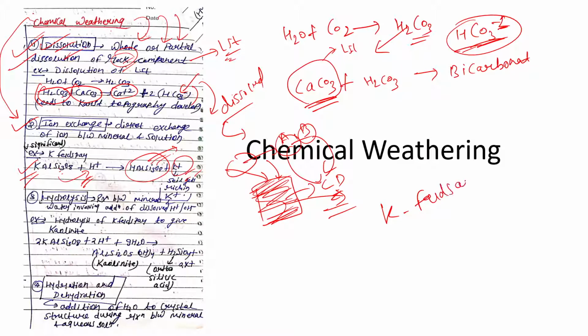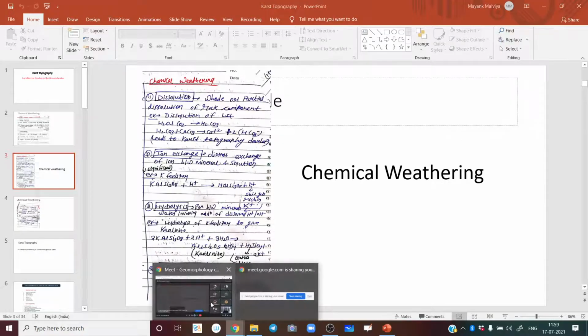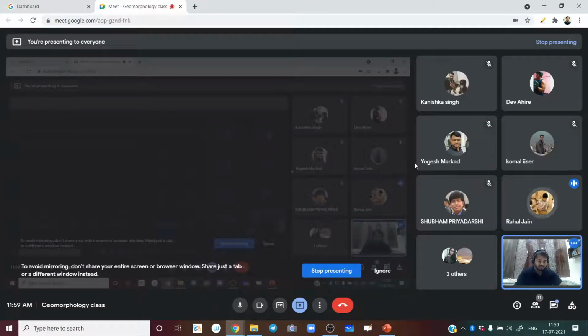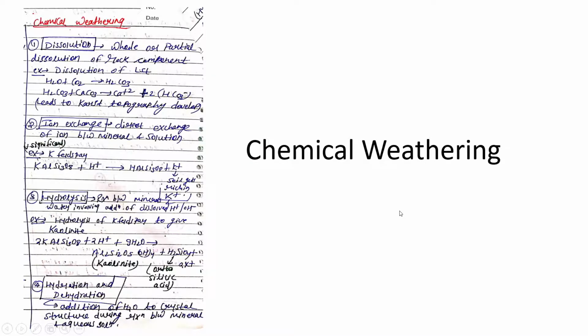If somebody can tell me the names of 3 K feldspars, any 3 K feldspars, I'll definitely give him a Kit Kat. Orthoclase, Sanidine, Microcline. Who is giving the answer? I need to write it down. किसने दिया आंसर? राहुल ने. Oh, very good. ठीक है, so you have revised this feldspar in detail and very good. If you are able to tell me this, OSM, right, then it is very very impressive.